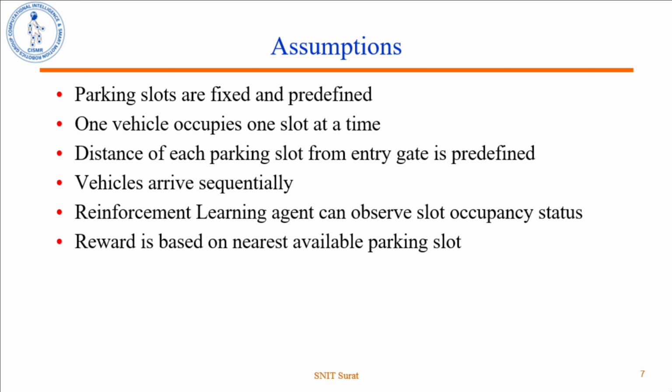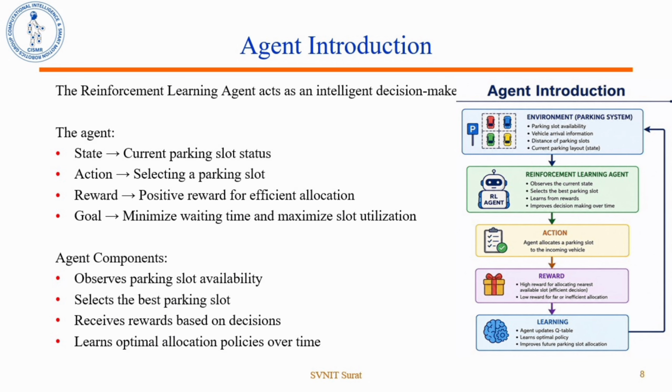In this project, parking slots are fixed and predefined. One vehicle occupies one slot at a time. Vehicles arrive sequentially and the RL agent observes parking slot occupancy status for decision making. The reinforcement learning agent acts as an intelligent decision maker. The agent observes parking slot availability, selects the best parking slot, receives rewards based on its decision, and continuously improves its